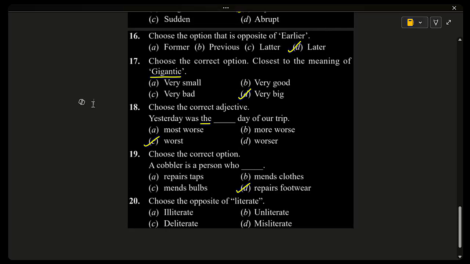Choose the opposite of literate, 20th question. So illiterate, unliterate, deliterate, and misliterate. So the correct answer is illiterate. Literate means the person who is able to read and write. Illiterate means unable to read and write. So unliterate, misliterate, not standard words, and deliterate, incorrect usage here. So the correct answer is illiterate.